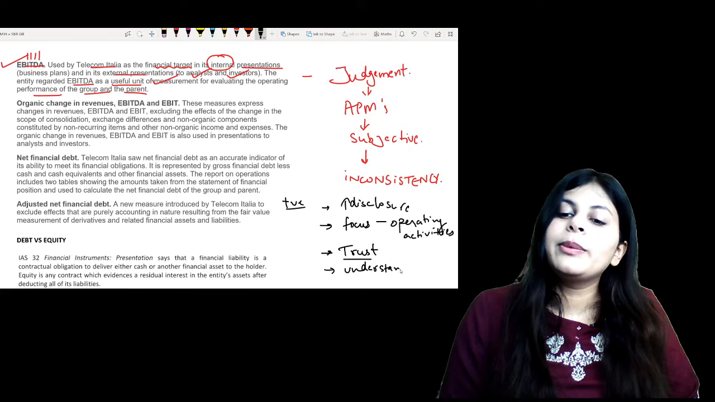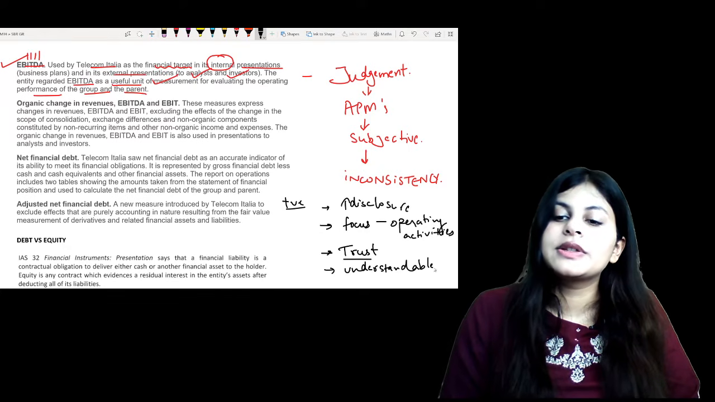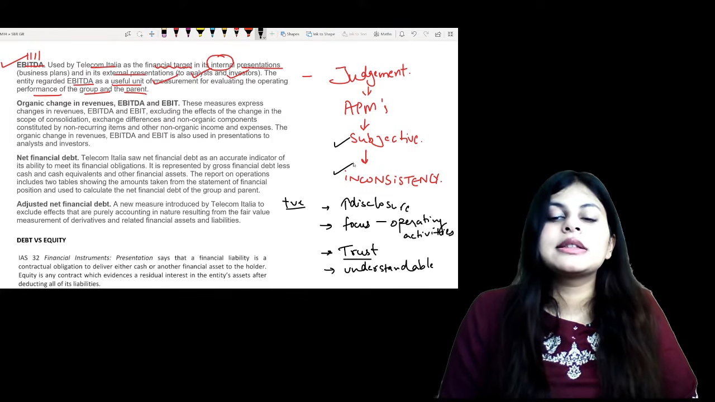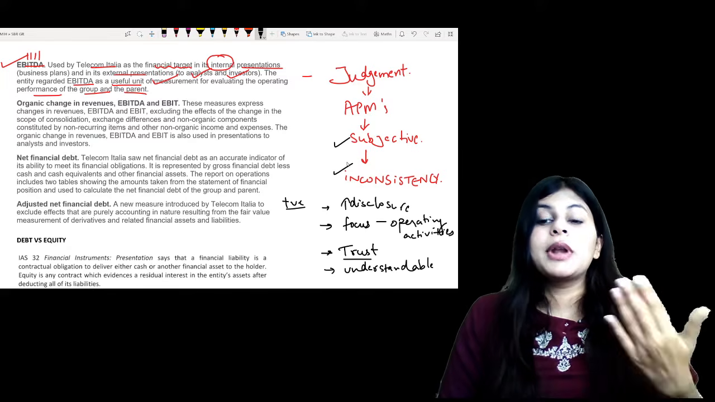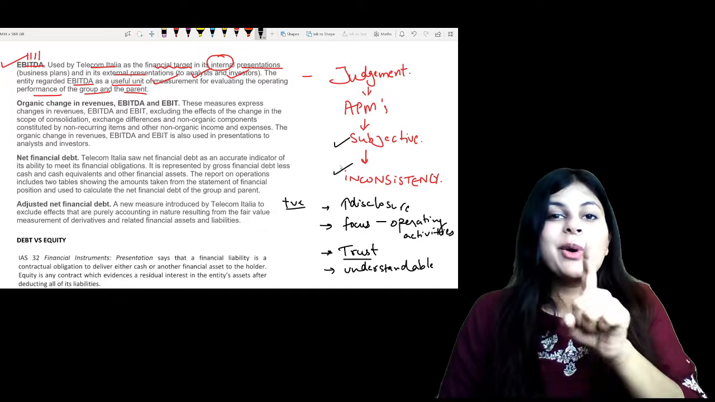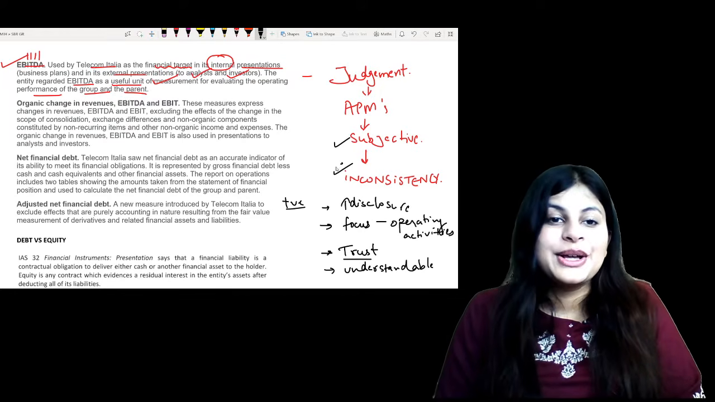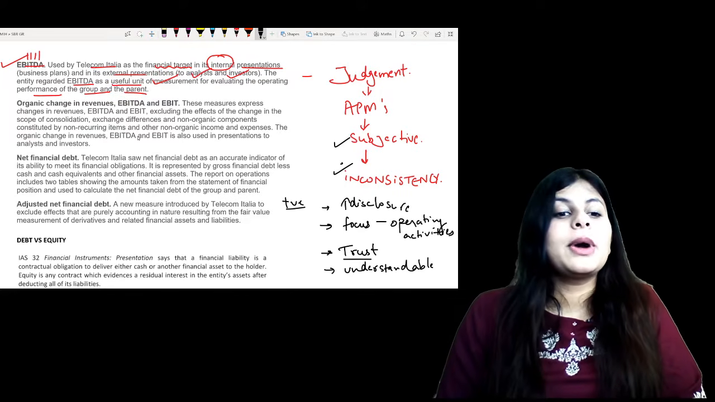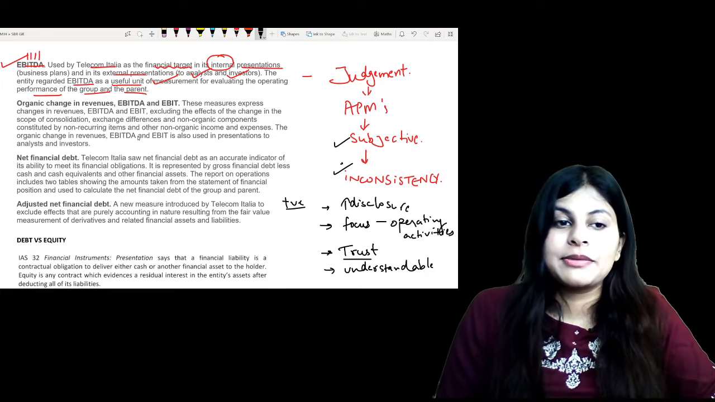Then on the other hand, we can also talk about the disadvantages: that it is subjective, inconsistent, incomparable, plus sometimes it is complex for the user. What is this EBITDA? Like you all are confused, right? So these are the advantages and disadvantages of APMs.